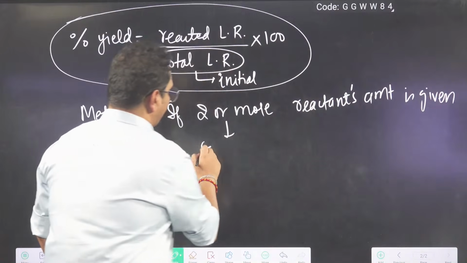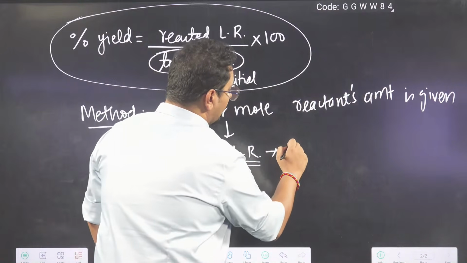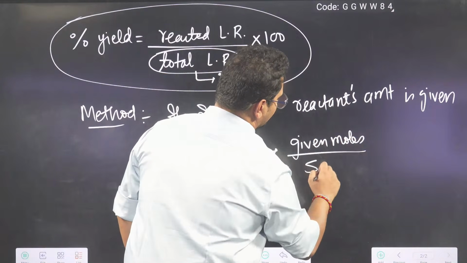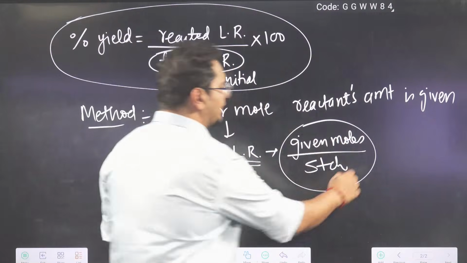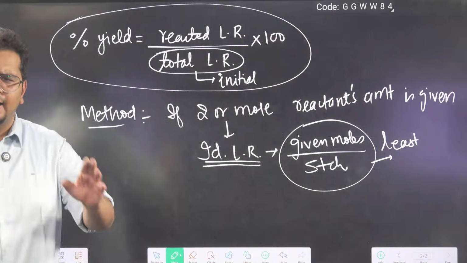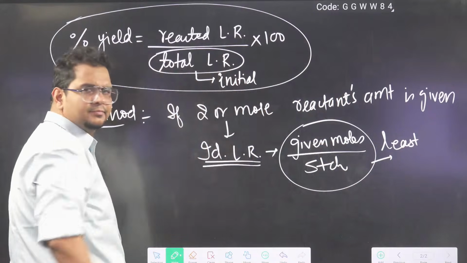So number one, identify LR. Remember how to identify limiting reagent? Sir, how, sir? By given moles by stoichiometry. Remember, bhaiya, last week we did this whole thing. Given moles by stoichiometry, whosoever has the least value is going to be the LR. So number one, identify the limiting reagent.